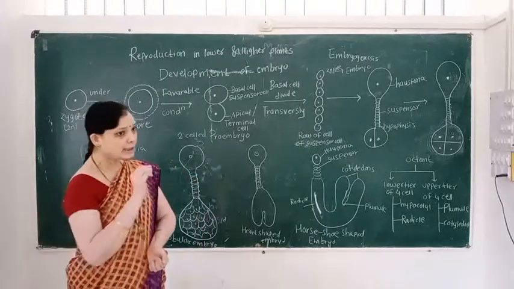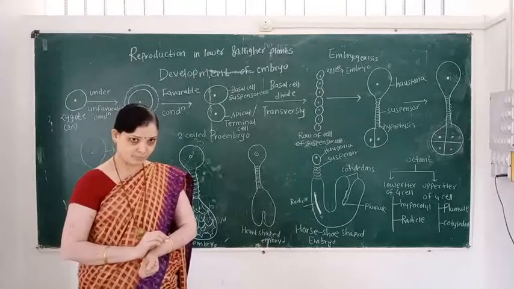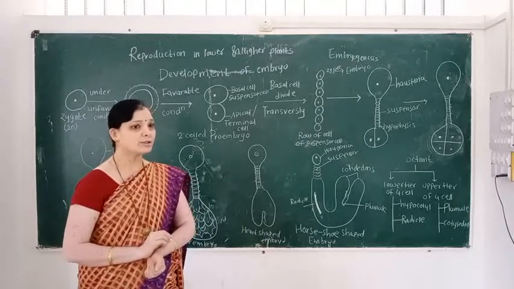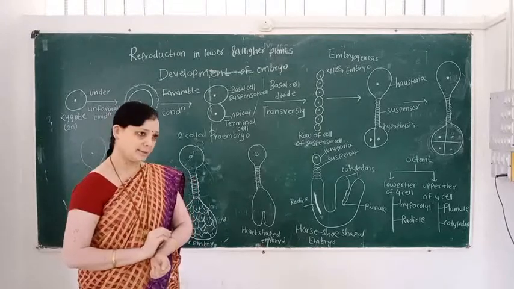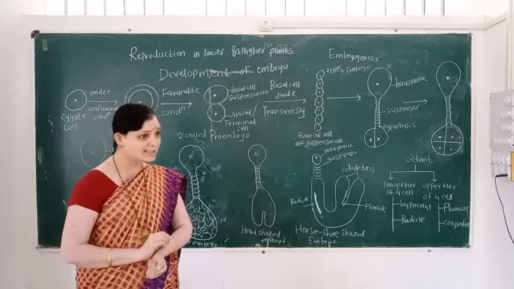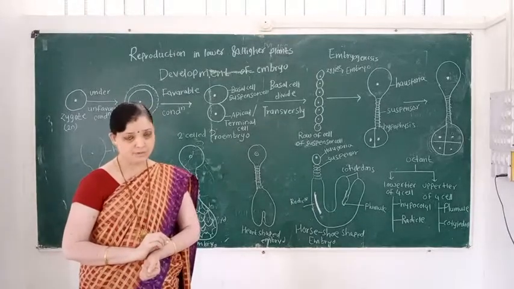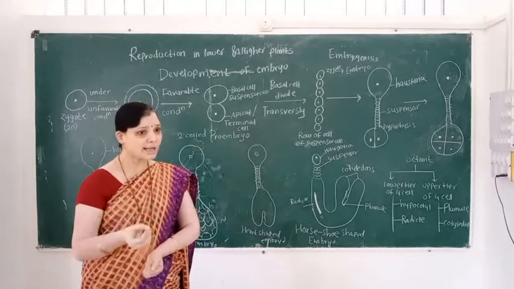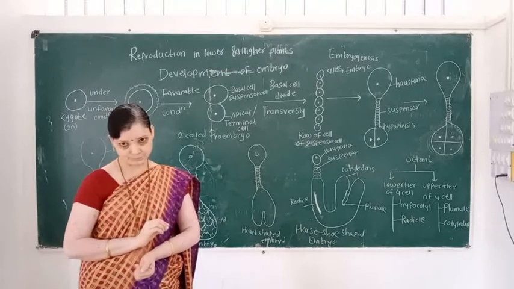Where does embryo development take place? We know the structure of the embryo sac, that is the female gametophyte. The embryo sac is a 7-celled and 8-nucleated structure, and this embryo sac is situated inside the anatropous ovule.